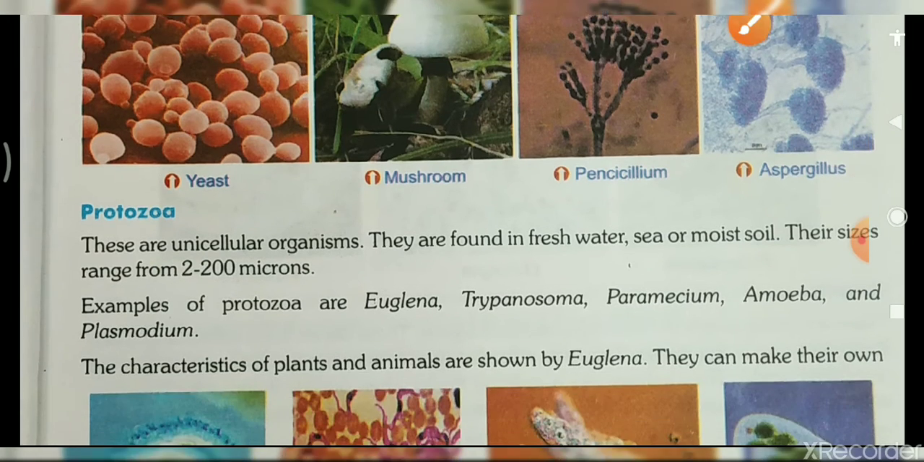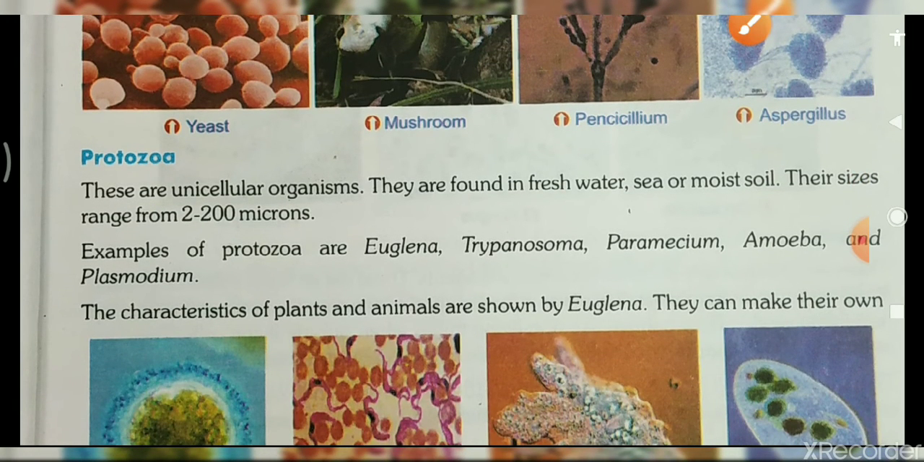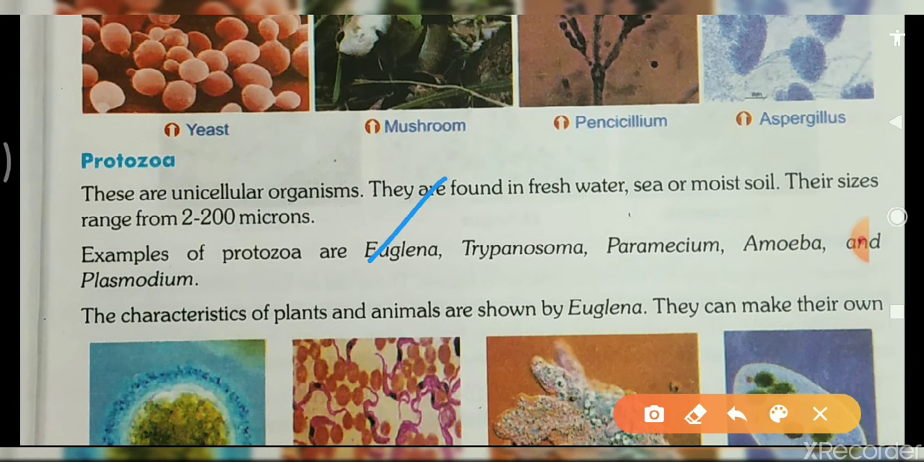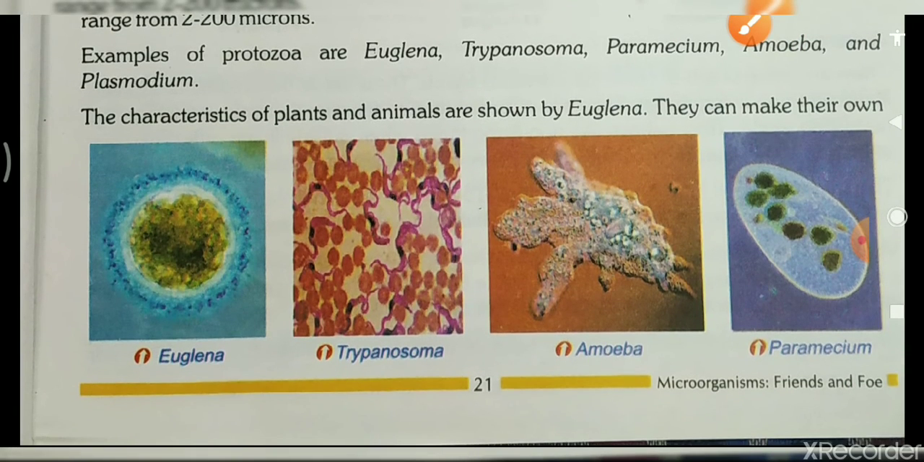Examples of protozoa are Euglena, Trypanosoma, Paramecium, Amoeba, and Plasmodium. These are all examples of protozoa. The diagram is also given here: Euglena, Trypanosoma, Amoeba, and Paramecium.